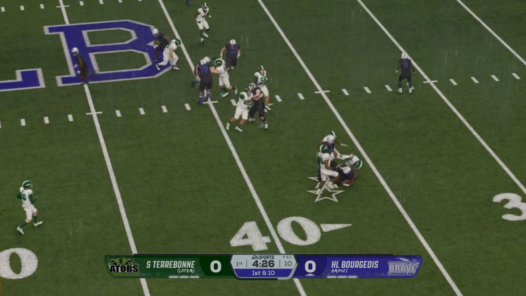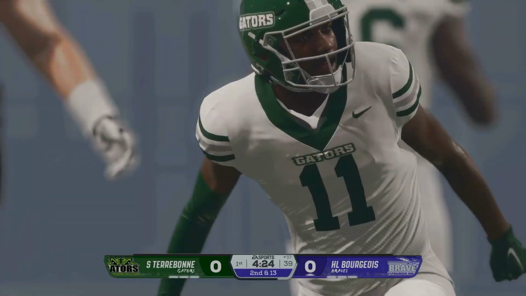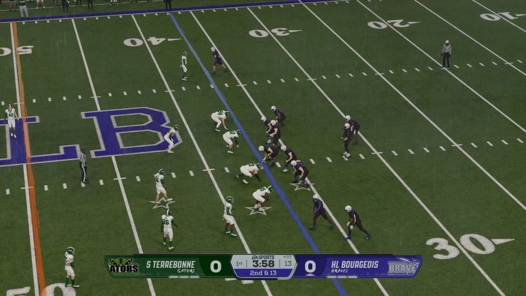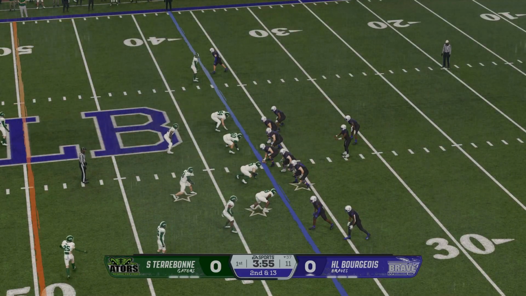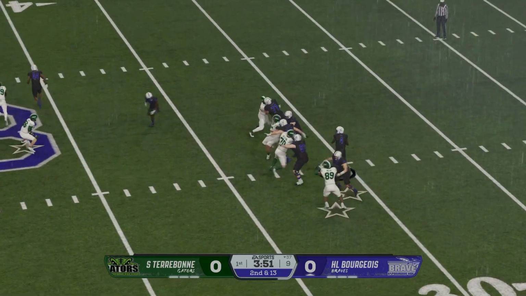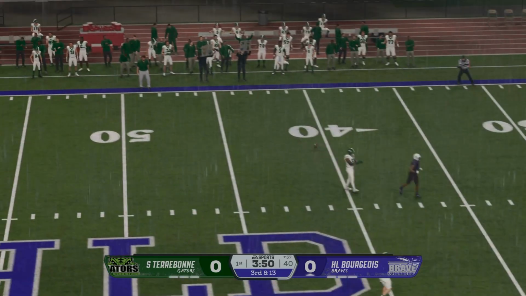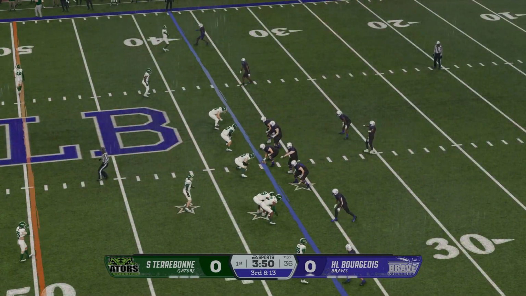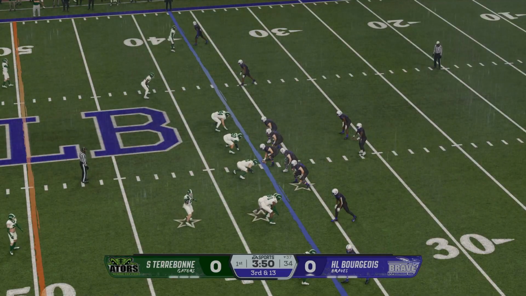They go to the ground. They'll knock him down for a loss of a couple. Last play was a near disaster, now dealing with 2nd and 13. Back to pass, it's Sims. And he was hit just as he was releasing the pass, and it falls to the ground incomplete. It'll be 3rd and long.